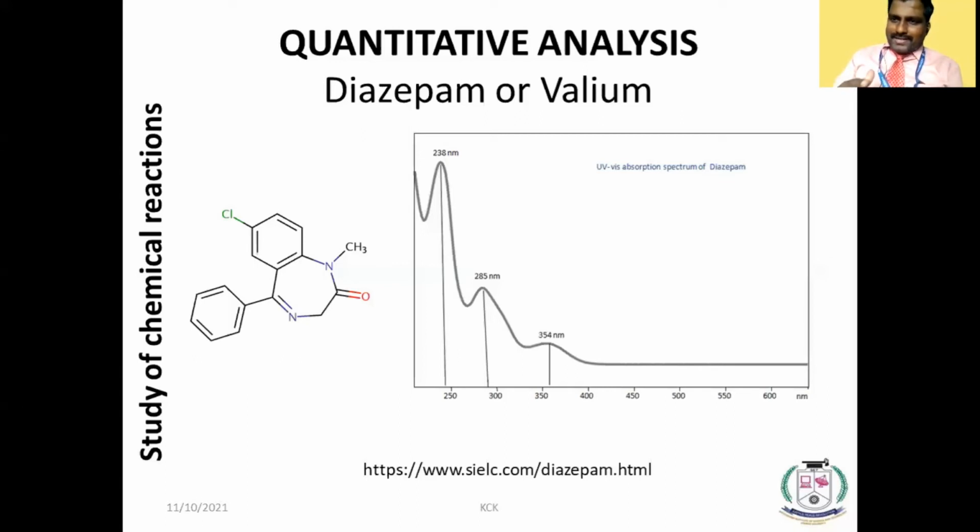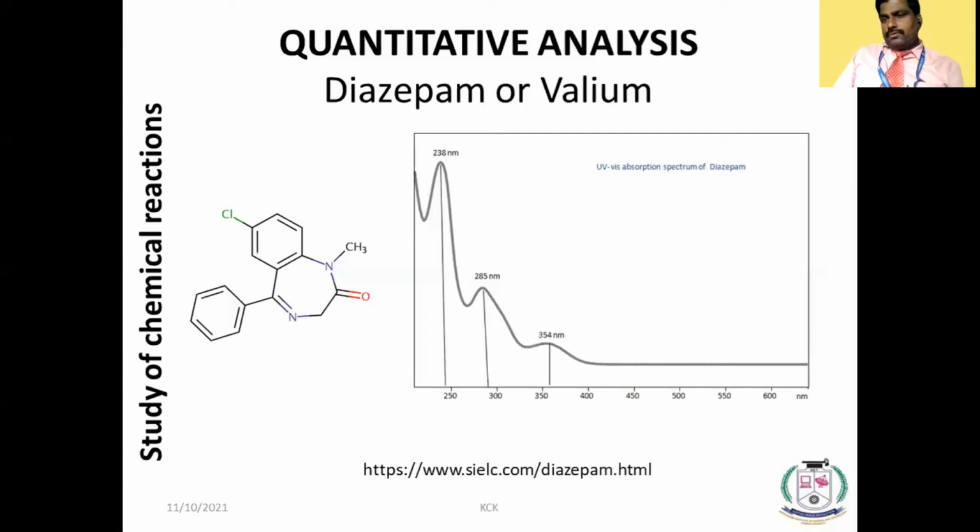This is a standard spectrum of this molecule. Based on the intensity at 238, I can quantify the molecule, that is, the Valium concentration. Okay, and this is a quantitative analysis. That means for unknown concentrations, we can see even.